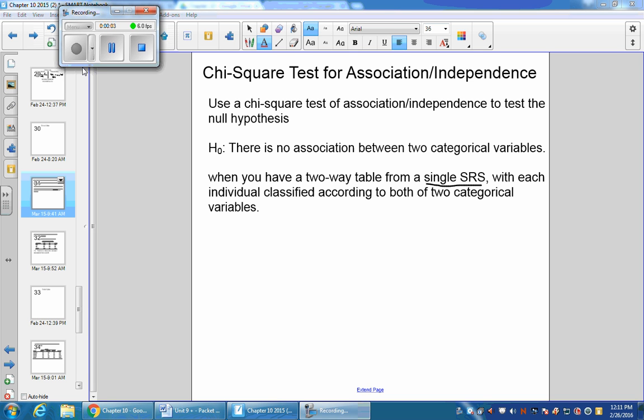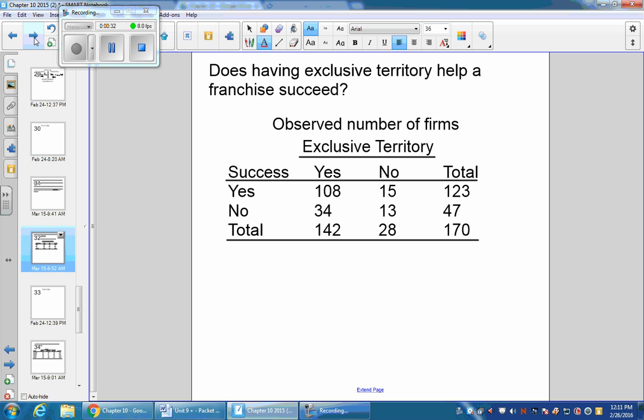Hello. Now we're going to do a chi-square test for association or independence. Some books call it association, some independence. You can call it either of the two, and people know what you're talking about. The null hypothesis in this test is always there is no association between the two categorical variables that you have. And keep in mind, again, for this test, the data has to come from a single SRS. And that's what distinguishes it from the homogeneity test.